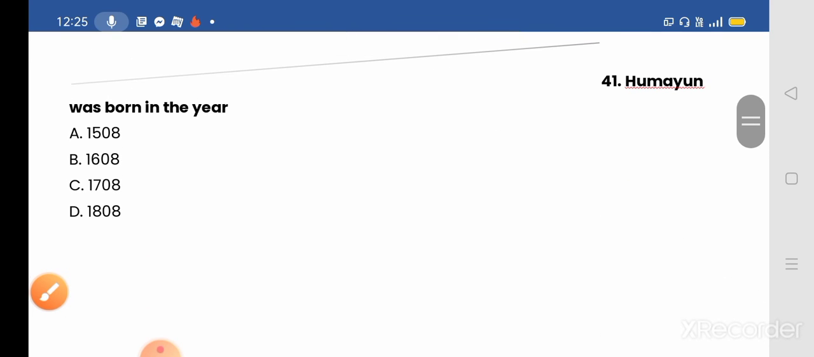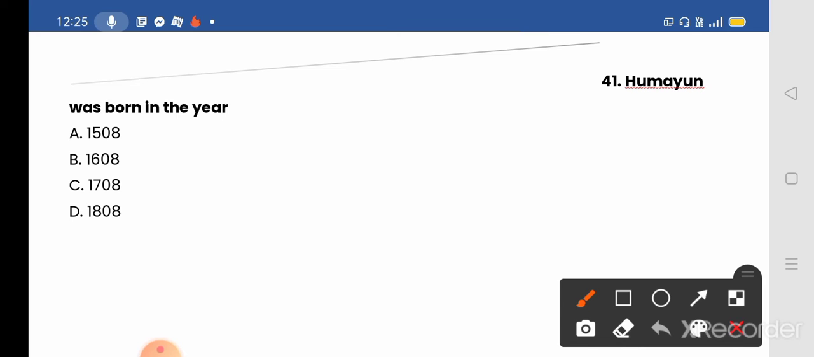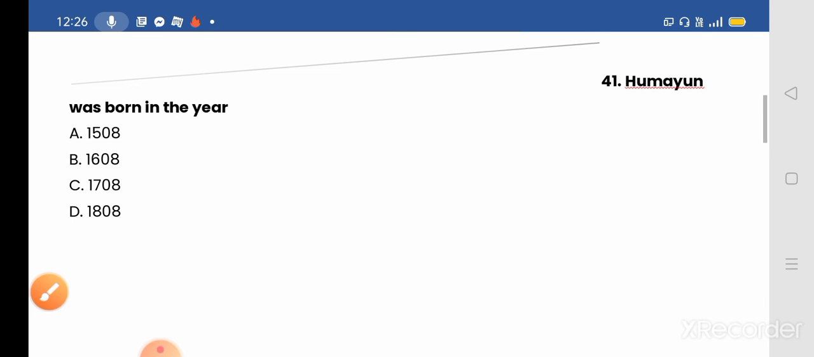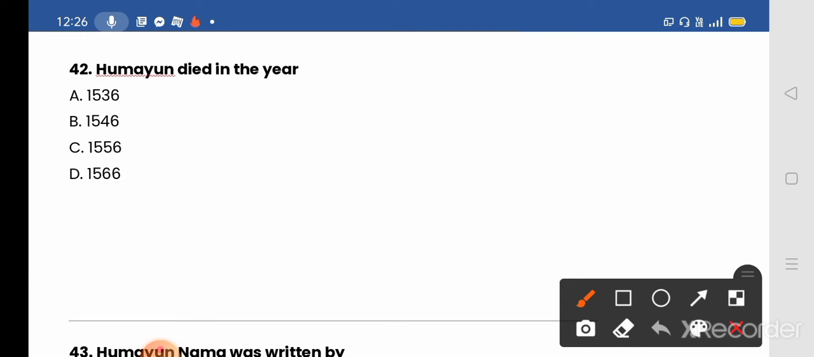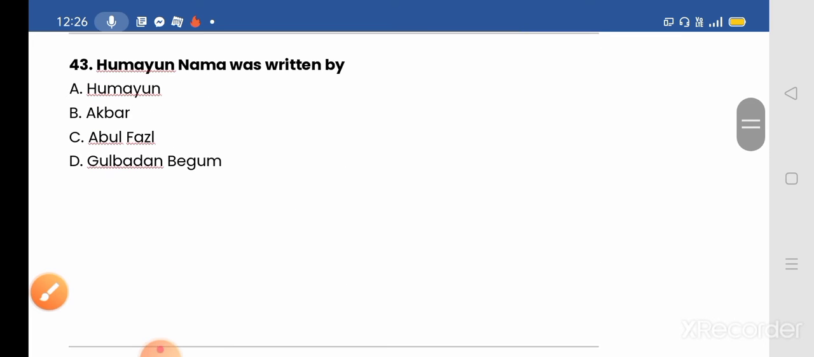Question number 41. Humayun was born in the year? So the correct answer will be option number A, 1508. Humayun was born in 1508 AD. Okay. Next we move to our next question. Question number 42. Humayun died in the year? Option number C, 1556. Next we move to our next question.